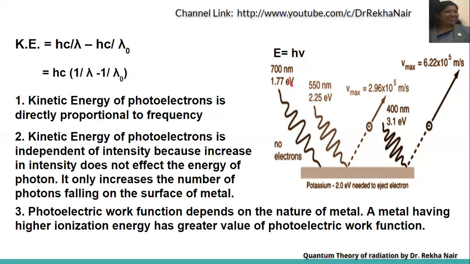You can see 550 nanometer is a wavelength. If we take that, then we can say that there will be ejection of electron in case of potassium. And if it is a 400 nanometer, 3.1 electron volt radiation falling on the metal, then we can say that there will be ejection of electron. So that is possible. If the frequency is more, then electron can be emitted, and the additional amount of energy will be emitted in the form of kinetic energy.